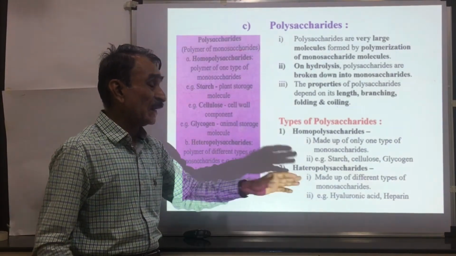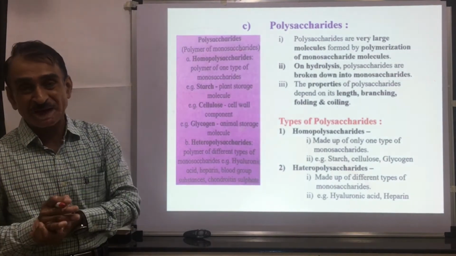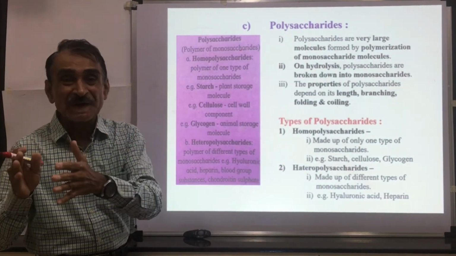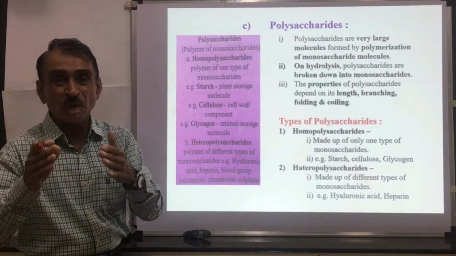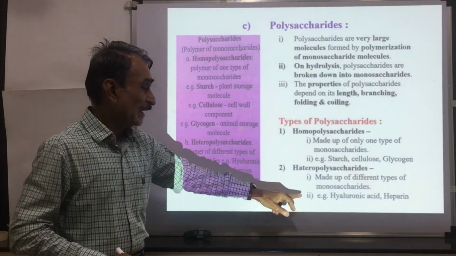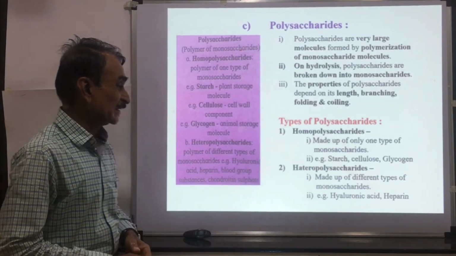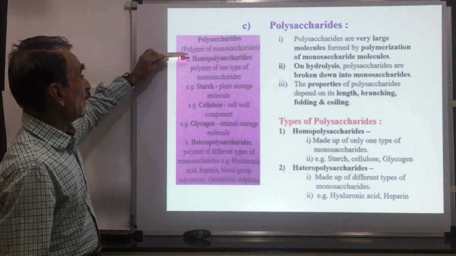Heteropolysaccharides are made up of different types of monosaccharide subunits. They contain different types. In some cases, glucose and others may be present, fructose and others may be present. For example, hyaluronic acid, heparin, etc.